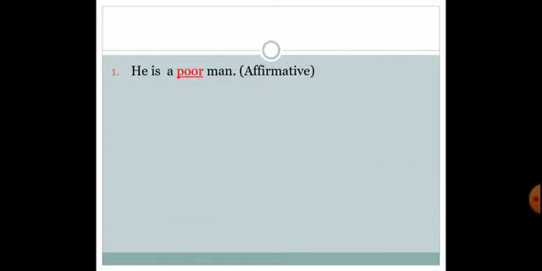He is a poor man. So this is an affirmative sentence, a positive statement. Now we are supposed to change this sentence into a negative sentence. What you are supposed to keep in mind? Let us see. He is not a rich man.